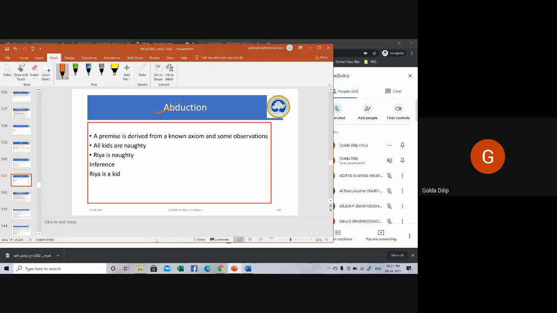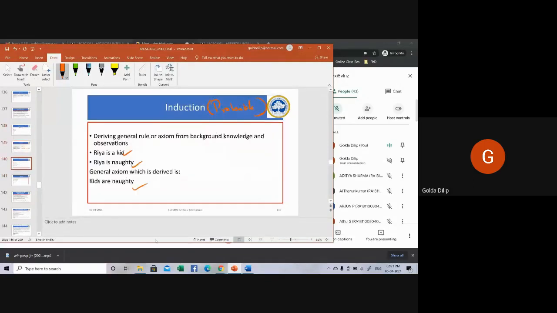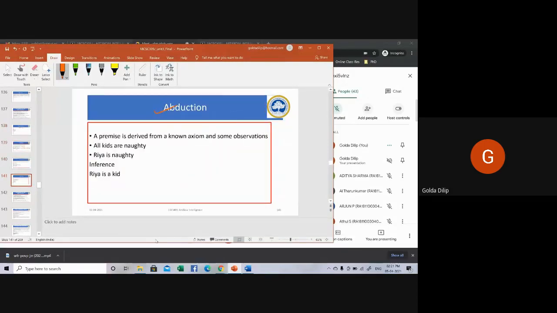We have learned about different types of inferencing: abduction, induction, and deduction. Now the question is, which is to be used at what point of time? Abduction is typically used for diagnostics, for expert systems, and deduction is concerned with first order logic to get the inferring. That's the difference between all these.